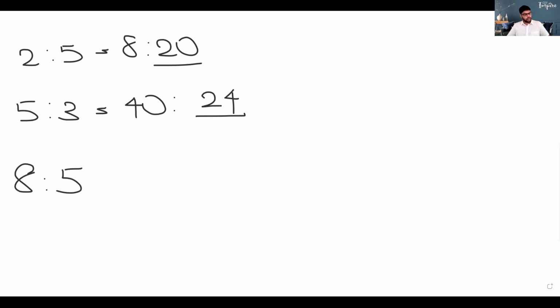Yes, sir. 8 times 3 is 24. And 5 times 3 is 15. So I put for the blank 5. 5 is the answer. That is correct. Very good. So Anuja perfectly explained question number 1, right?